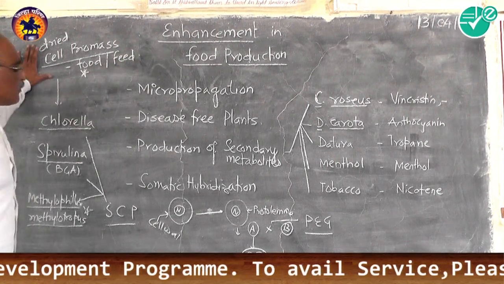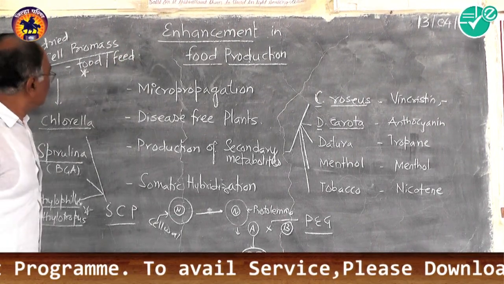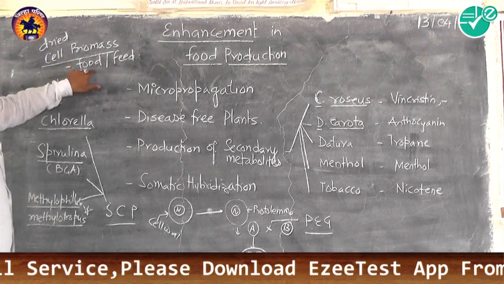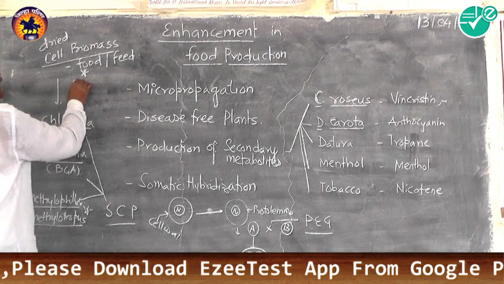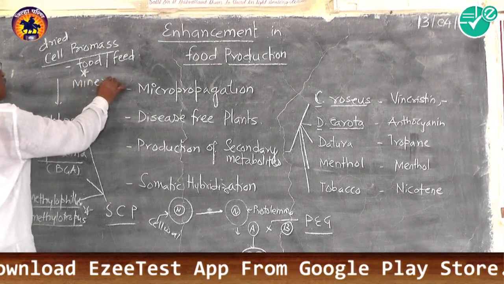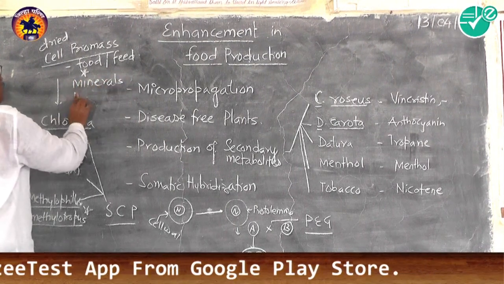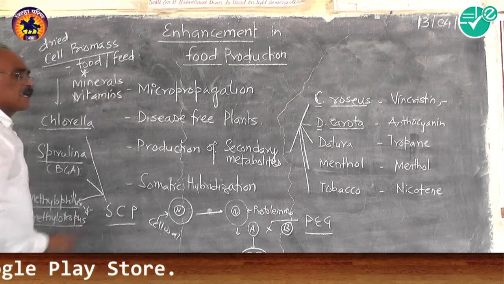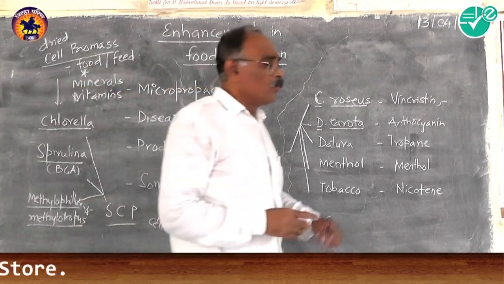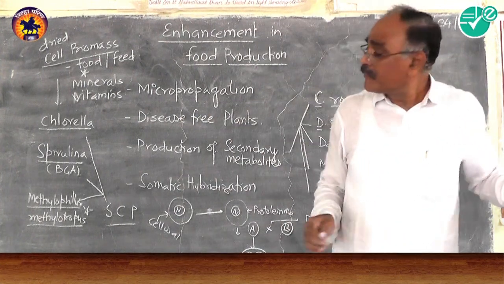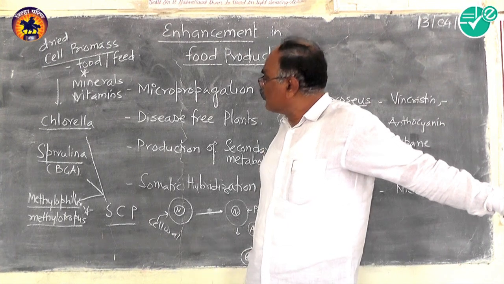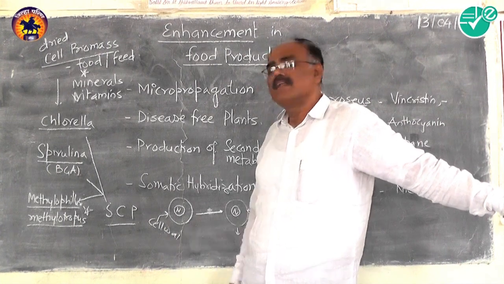You may note here, this biomass is not only acting as a food, but also contains minerals and vitamins, and that can satisfy the needs of the poor as well as the hidden hunger people.